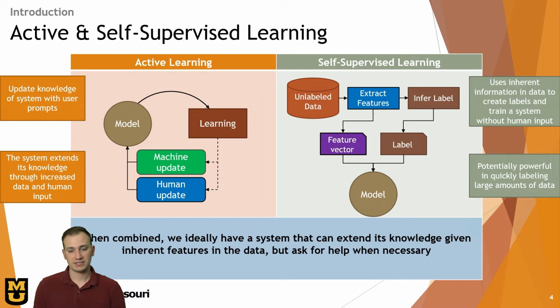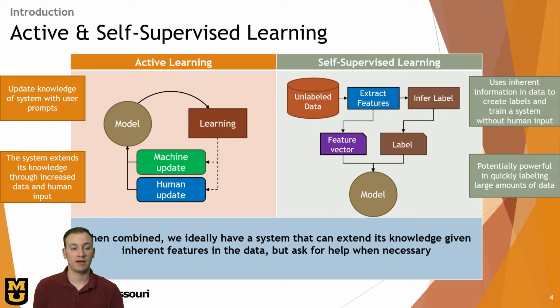On the second side, we have self-supervised learning, which basically just uses inherent information in the data to generate labels to train on. This doesn't require any human input. But the idea is, when we combine these two things, we ideally have a system that can extend its knowledge given inherent features in the data, but ask for help when necessary.